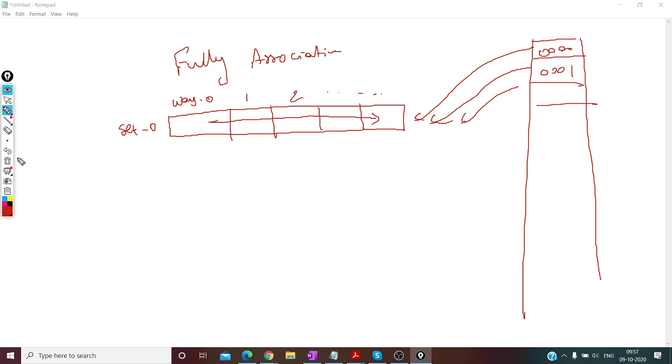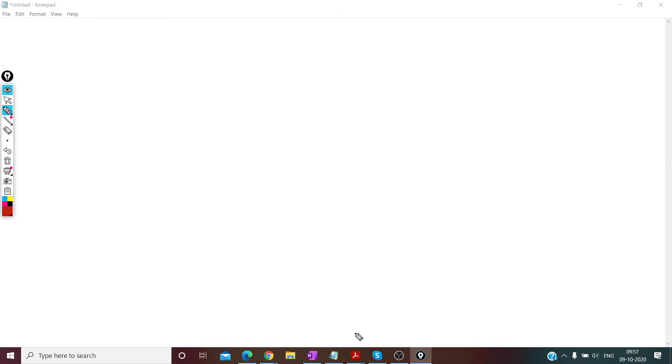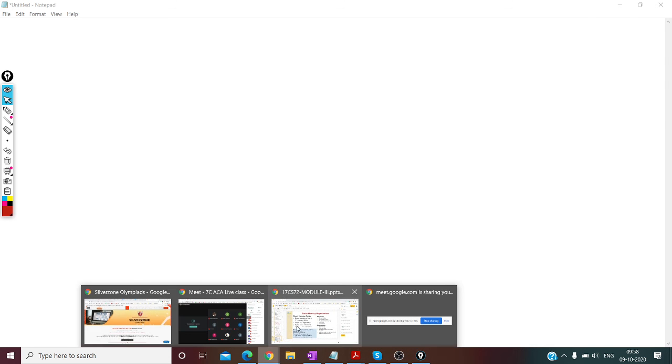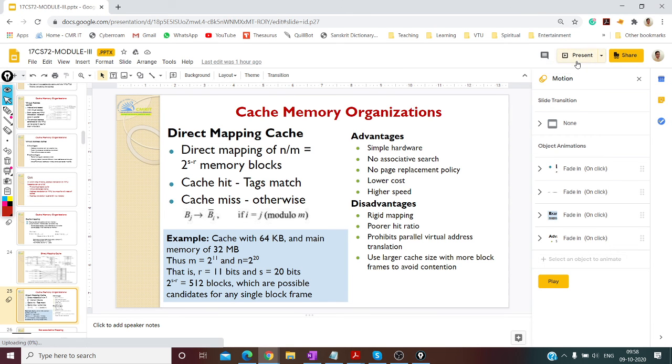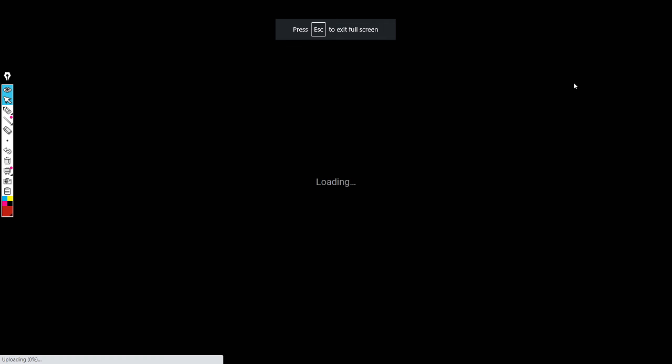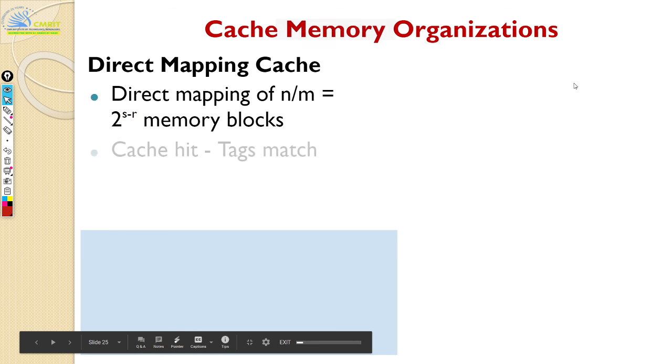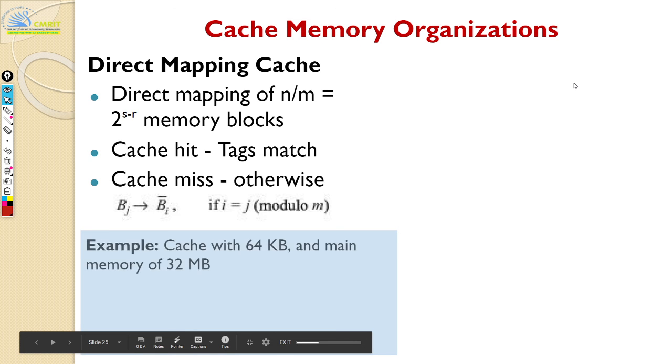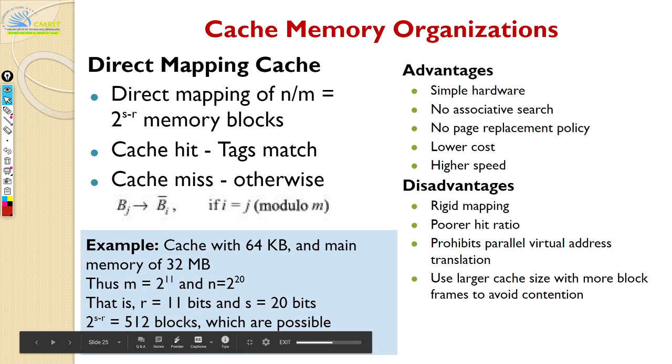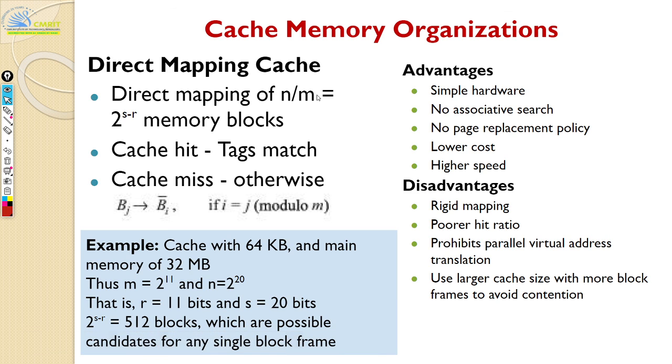Now that is how your cache is designed. Now let's come back to the presentation. So in this we'll just quickly wrap it up. I just told you this one, right? So direct map cache. The idea is, it's just a modulo function.